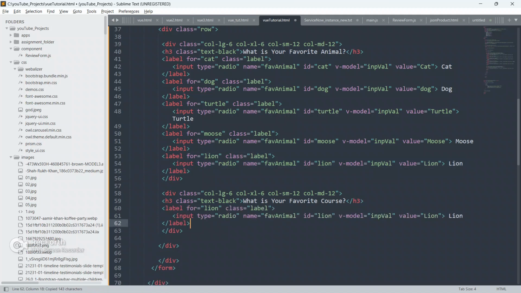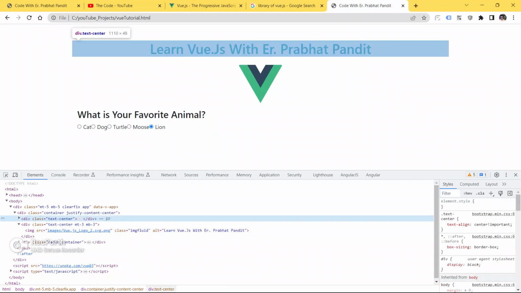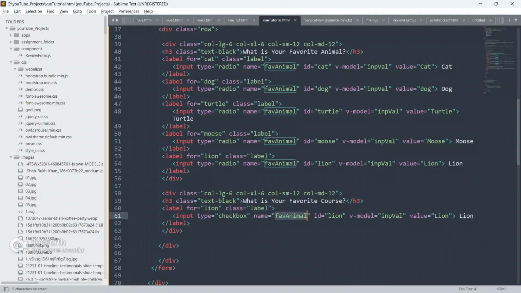Okay, and I'm gonna copy this label from here and paste it below this and change this to checkbox. You have to change the name also, so we will change the name as course.